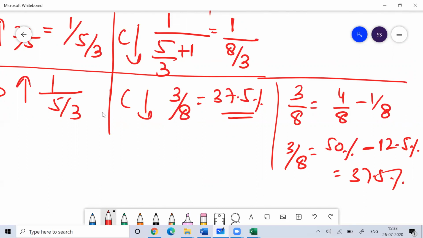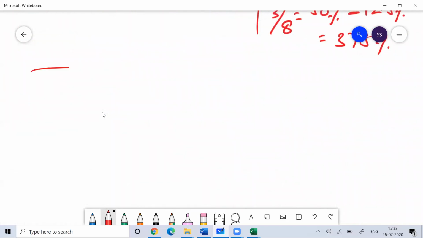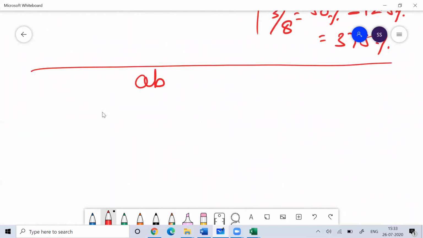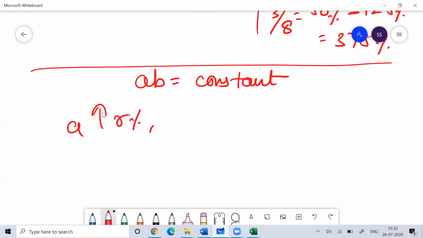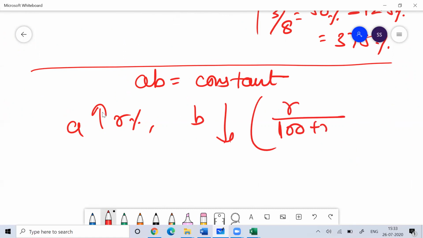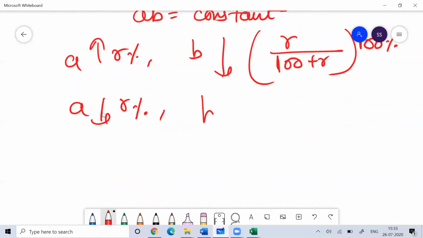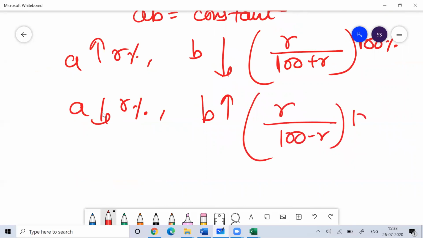So remember this relationship, or there's another formula. If the product of A into B is constant, then if A increases by R%, then B should decrease by R/(100+R) into 100%, so that the product remains constant. While if A decreases by R%, then B should increase by R/(100-R) into 100%, so that the product remains constant.